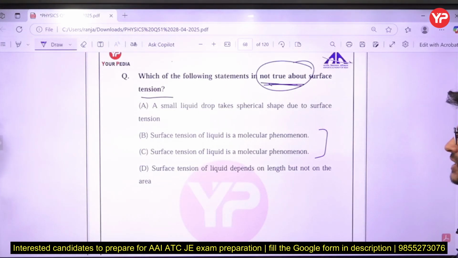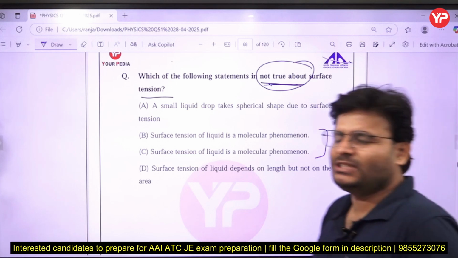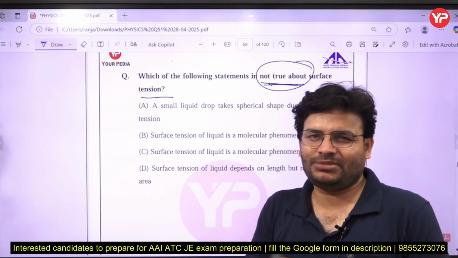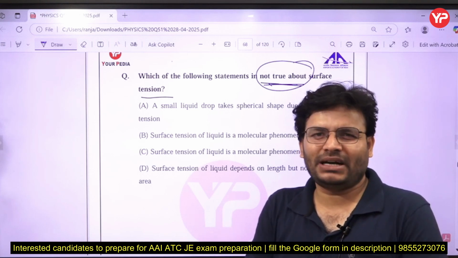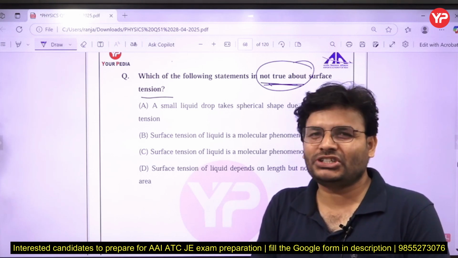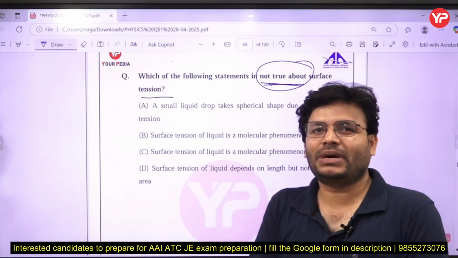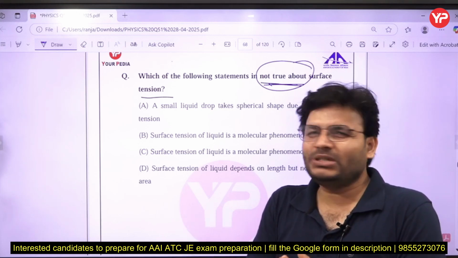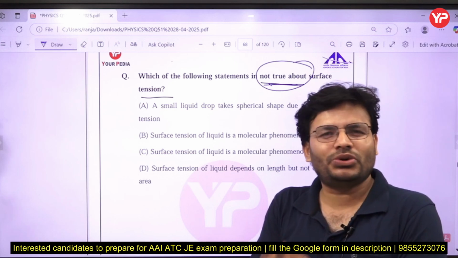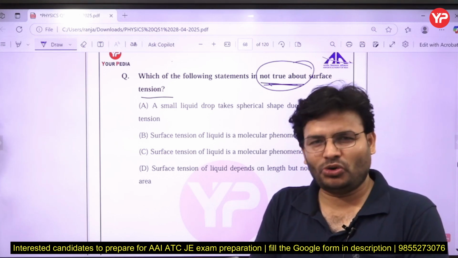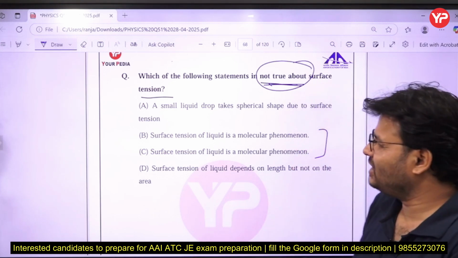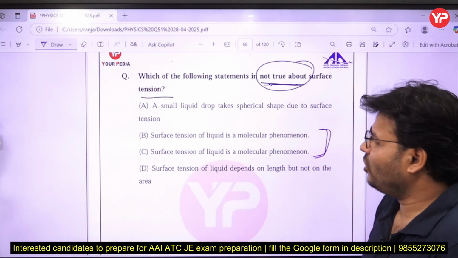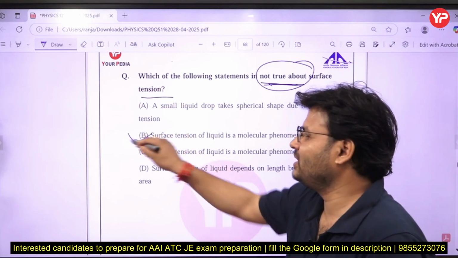Surface tension of liquid is a molecular phenomenon. No, surface tension is basically due to the cohesion and adhesion force. Cohesion force is the force of attraction among like particles. Adhesion is the force of attraction between unlike particles. So basically surface tension is due to cohesion and adhesion, not because of molecular momentum. But here since B and C are the same, no problem, you can go with either option B or C, though it could be a different option.